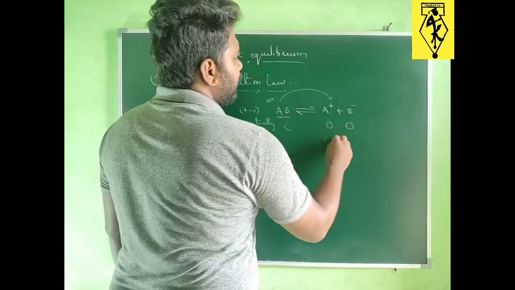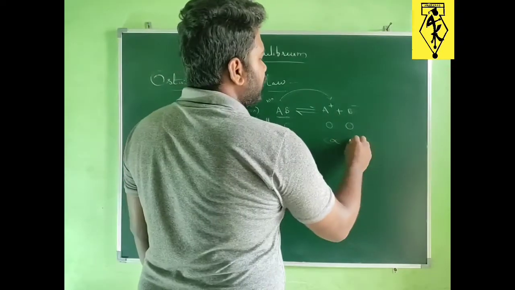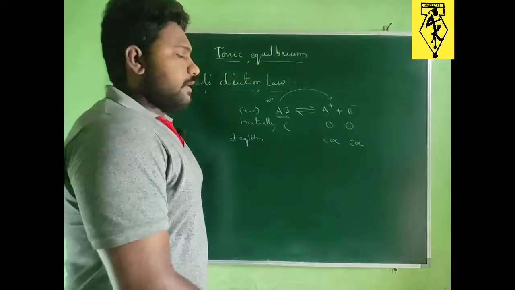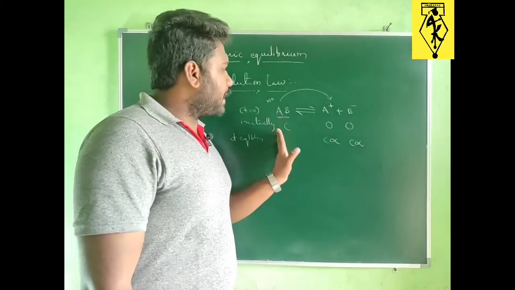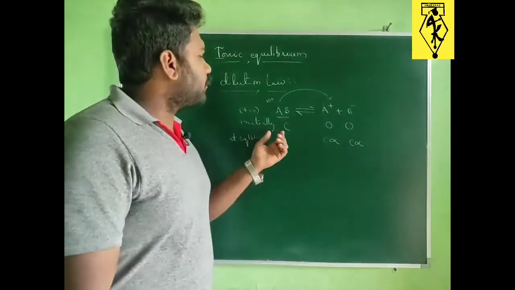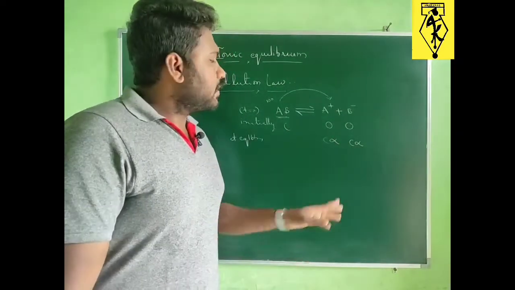Let us take, at equilibrium, the concentration of A plus and B minus ions as C alpha. Alpha represents here the degree of dissociation from reactant to product, how many molecules are converted into ions, which can be calculated by using this alpha.